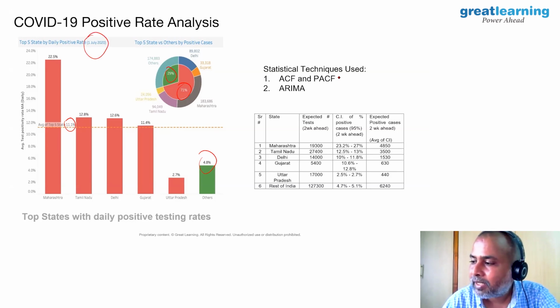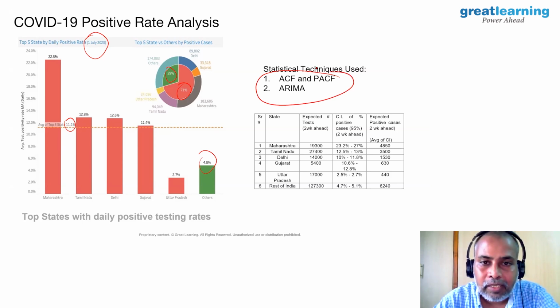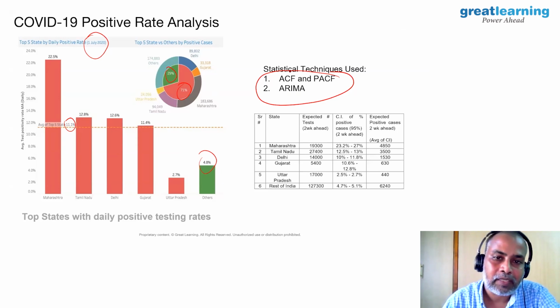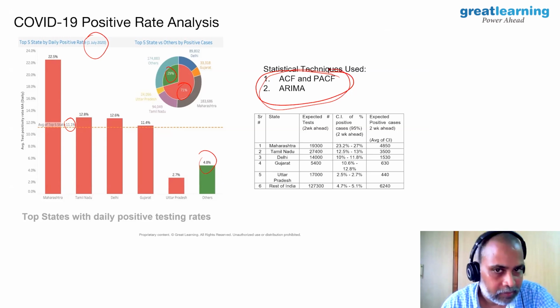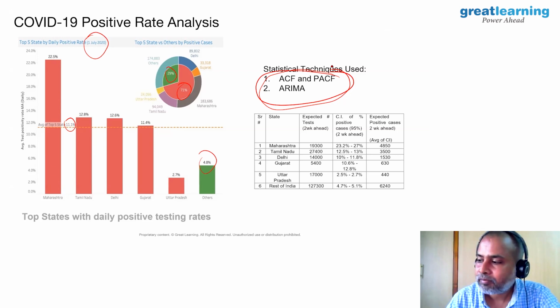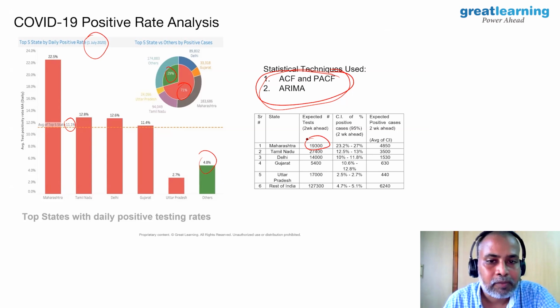The techniques we have used are ACF and PACF. ACF stands for autocorrelation function, PACF stands for partial autocorrelation function, and ARIMA, autoregressive integrated moving average. These are very simple techniques. Using these techniques, we could predict 2 weeks down the line what the number of cases would be for Maharashtra, and then for Tamil Nadu, Delhi, Gujarat, Uttar Pradesh, and the rest of India.